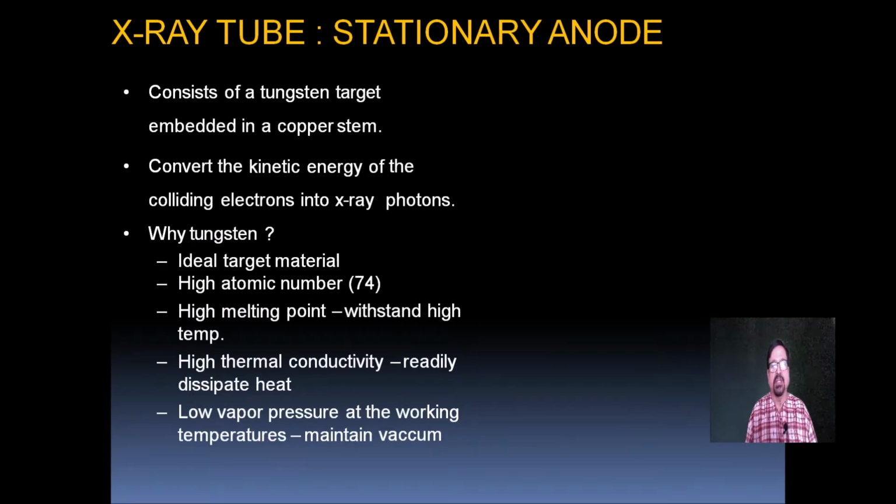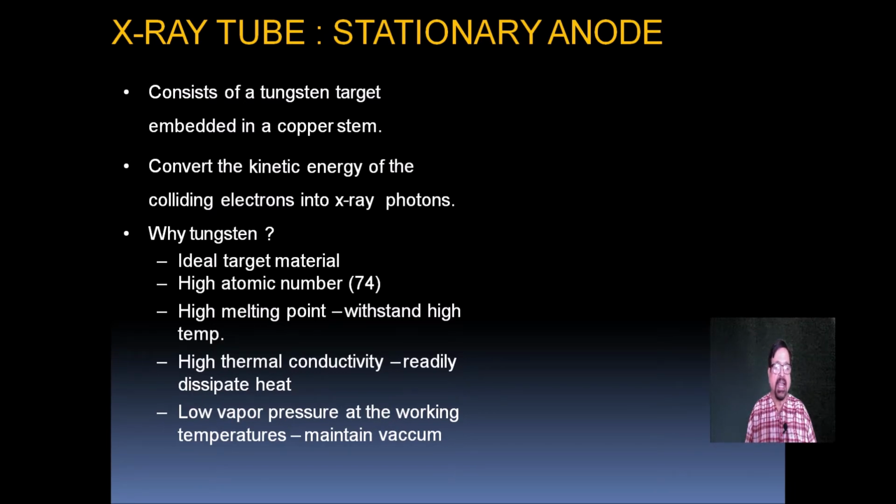Now, in X-ray tubes we have two types of anode. We will see the stationary anode first. It consists of a tungsten target embedded in a copper stem. It converts the kinetic energy of the colliding electrons into X-ray photons. Now, why tungsten? Tungsten is the ideal target material.